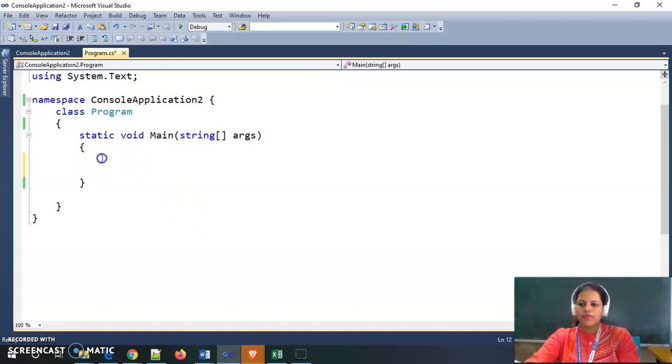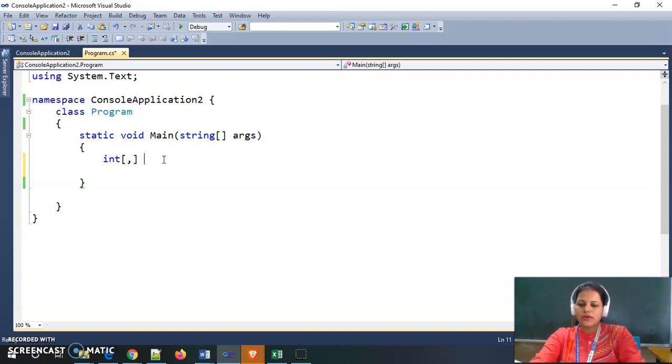Now, how can we use two-dimensional arrays inside C#? We use the data type here, and inside the square brackets we need to mention two-dimensional. For two-dimensional I am using this comma, meaning at the left side of this comma I am declaring the row size, and at the right side of this comma I am declaring the column size.